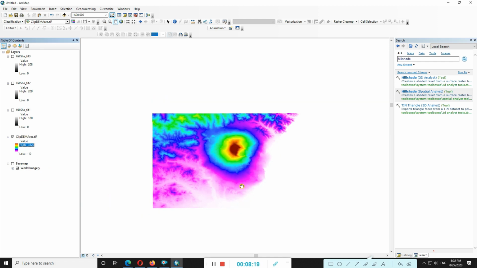So hope guys you enjoy this practical session. It is very useful for extracting the hilly regions. We are extracting the exact ground situation by using this DEM.